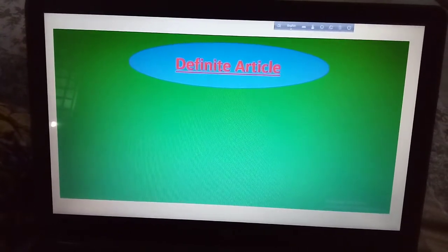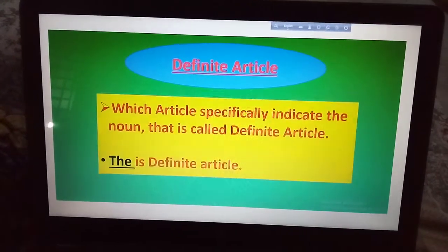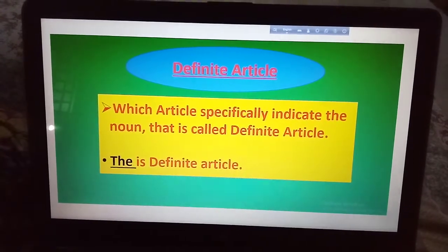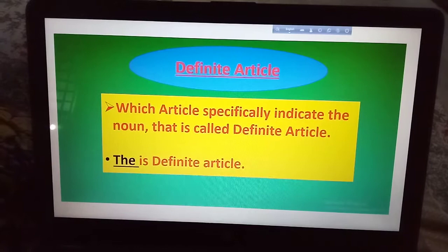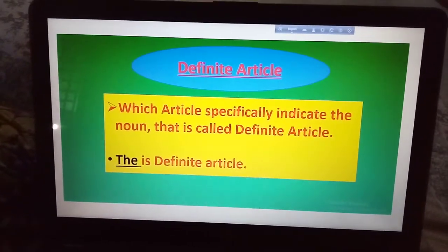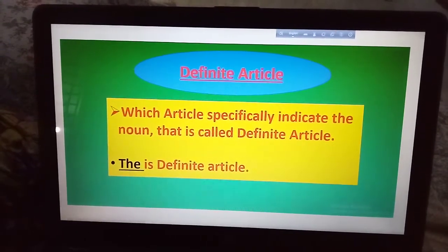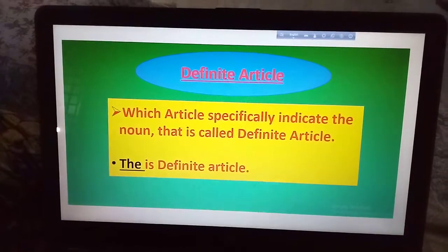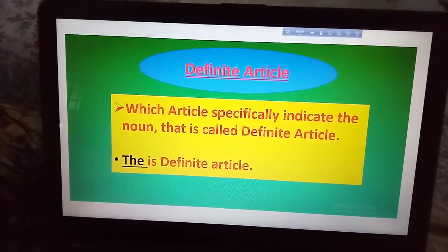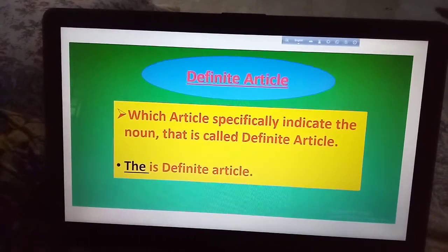Definite article. Now we have to know what is definite article. Which article specifically indicates the noun, that is called definite article. অর্থাৎ যে আর্টিকেল নির্দিষ্টভাবে নাউনকে বিশেষভাবে নাউনকে বলে সেটা হচ্ছে definite article. The is definite article.